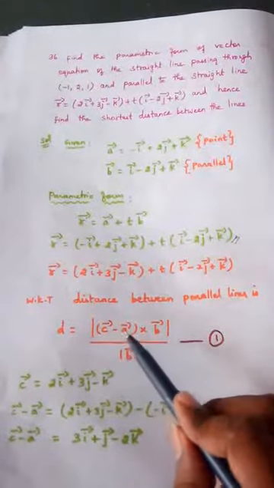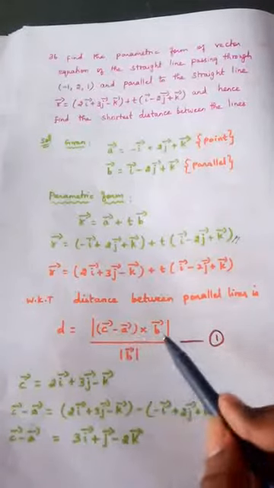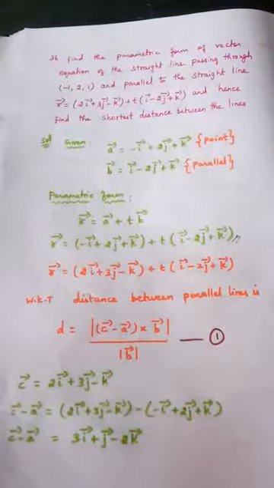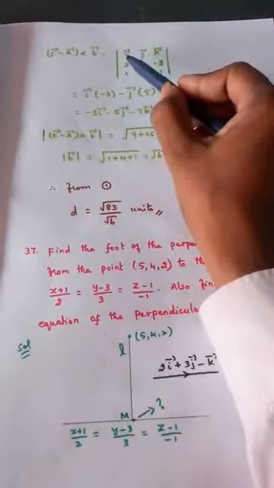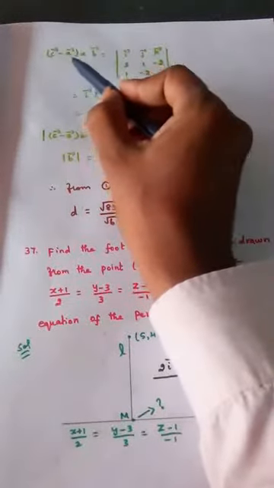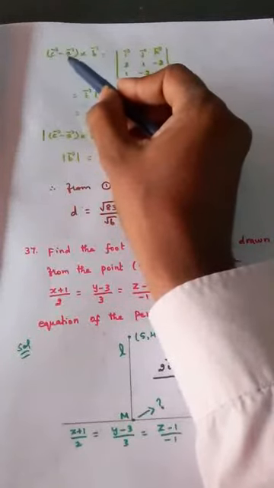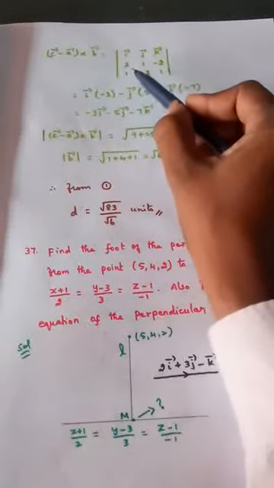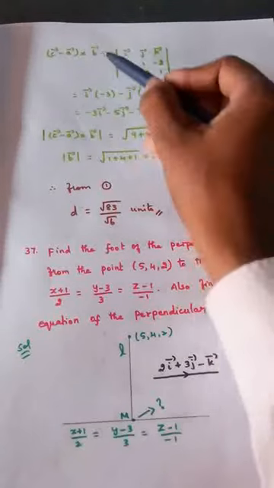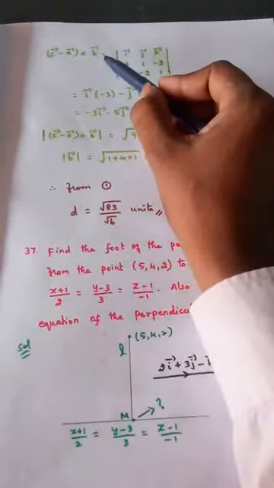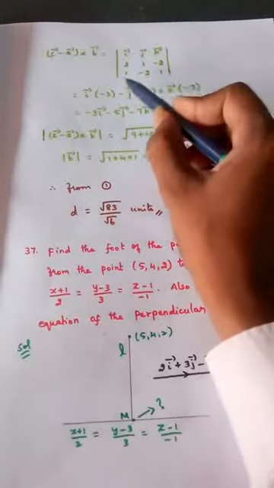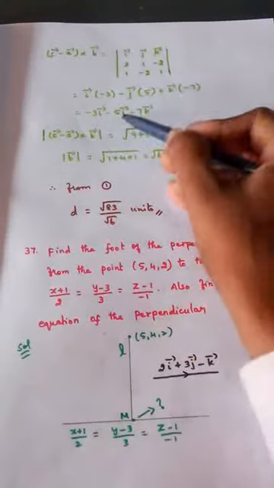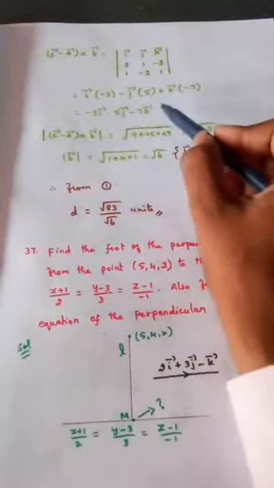Then you should cross product that with B vector. So that is our next step. So C minus A cross B. First row is ijk, second row is C minus A value, which is 3i plus j minus 2k. So taking the numbers alone, 3, 1, minus 2. What is B vector? B vector is nothing but i minus 2j plus k. So 1, minus 2, 1. Expand the determinant and get one vector like this.